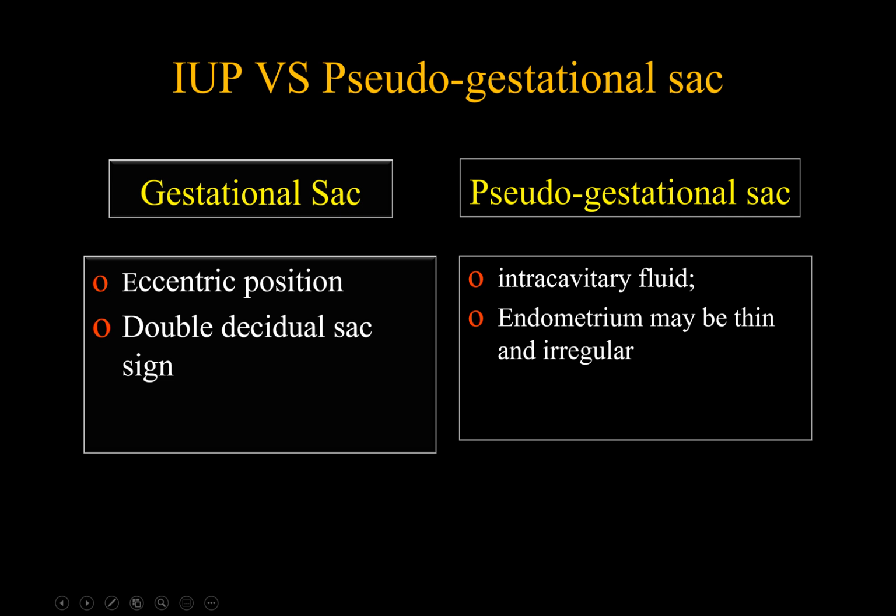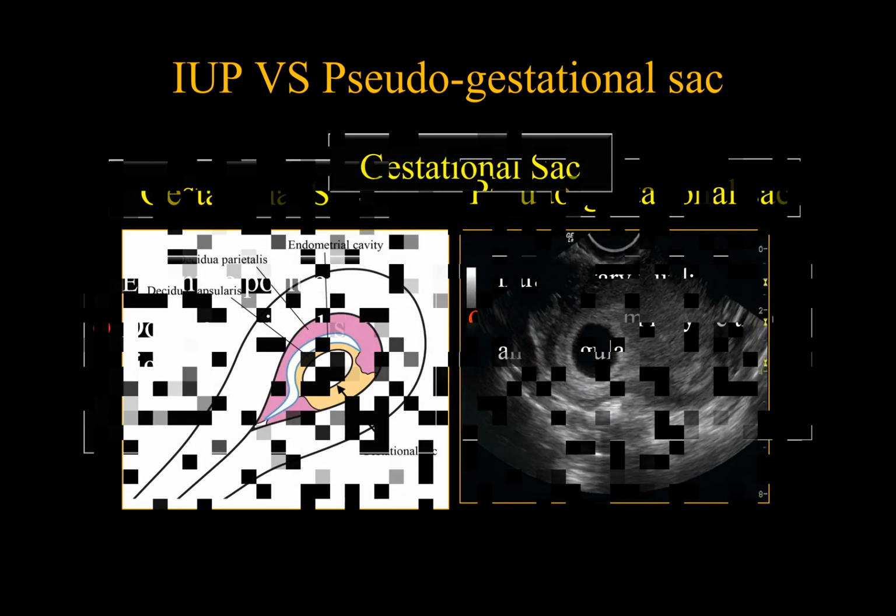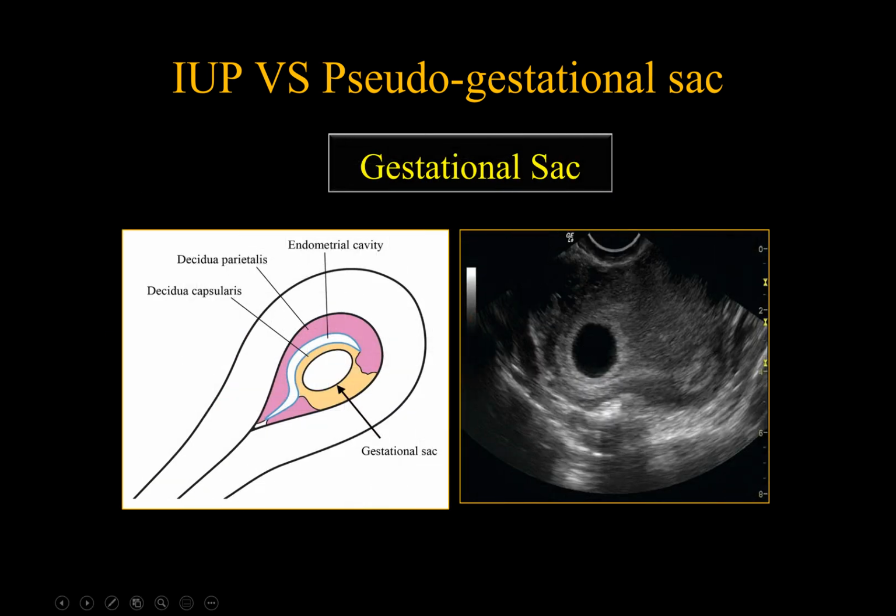Pseudo-gestational sac is an intracavitary fluid. Endometrium might be thin and irregular. Here is a schematic drawing of the true gestational sac showing layers of the double decidual sac sign.